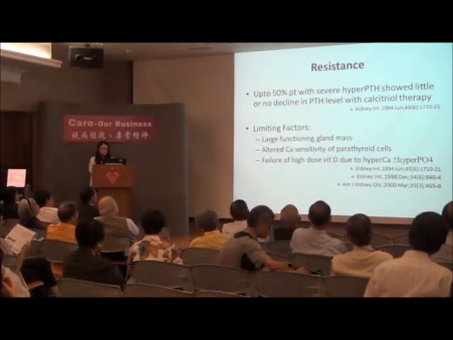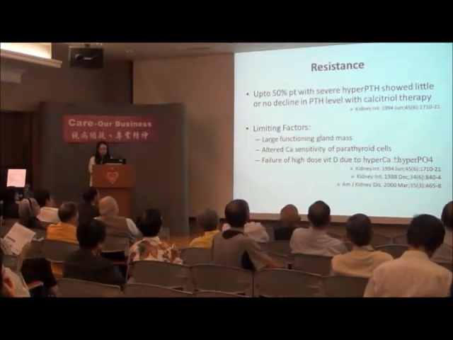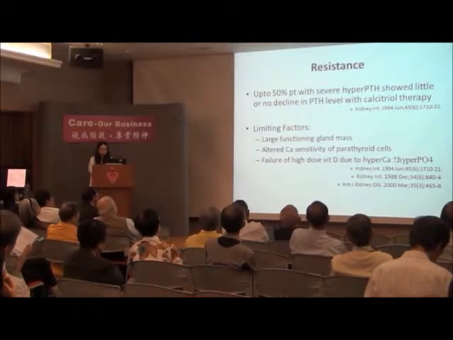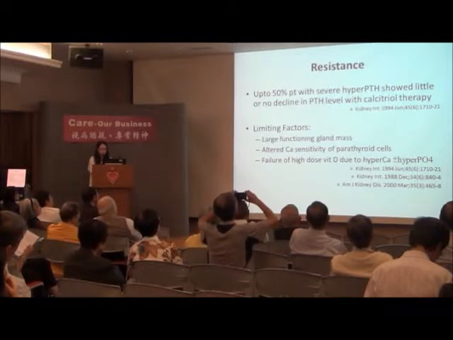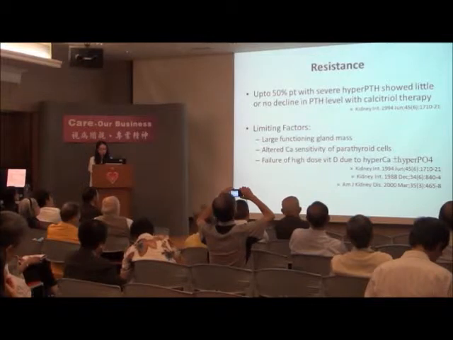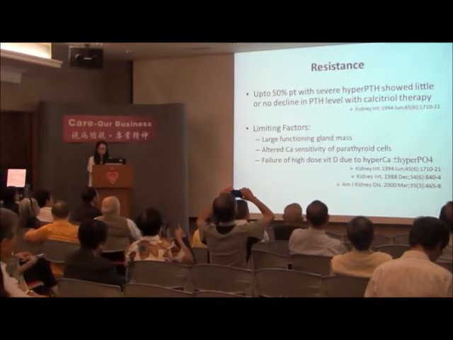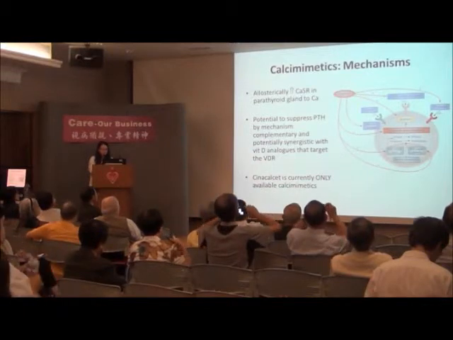Up to 50% of patients with severe hyperparathyroidism show little or no decline in PTH level with the calcitriol therapy. There are some postulations: that there are large functioning parathyroid glands, or there may be altered calcium sensitivity of the parathyroid cell, or failure of the hydroxylation of vitamin D because of the hypercalcemia and hyperphosphatemia. And so what can we do?